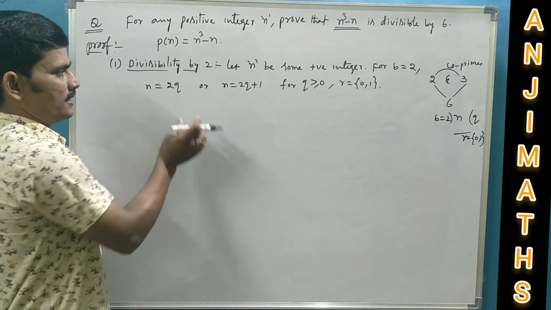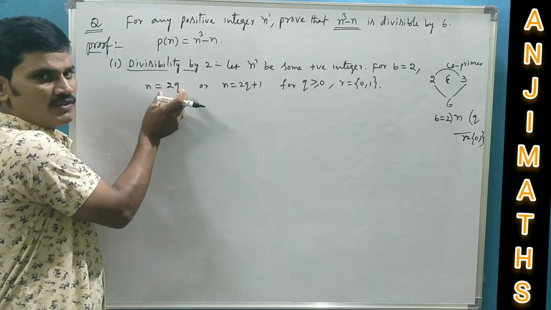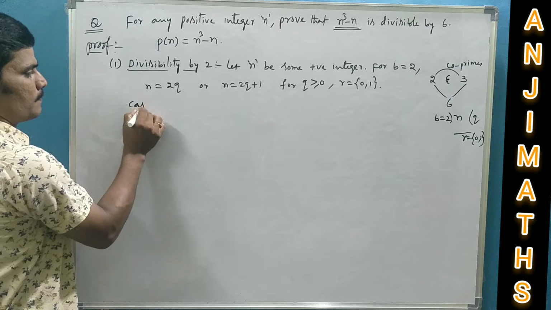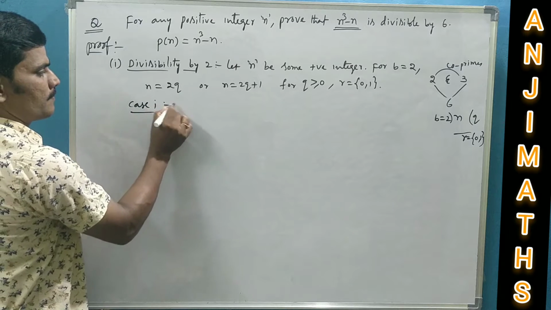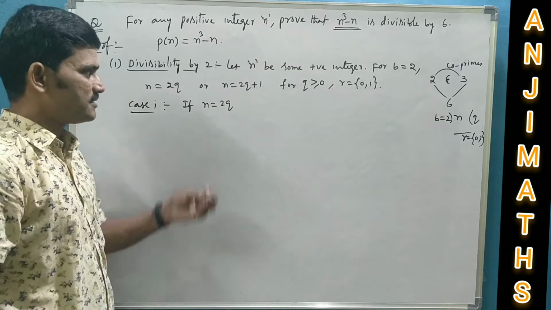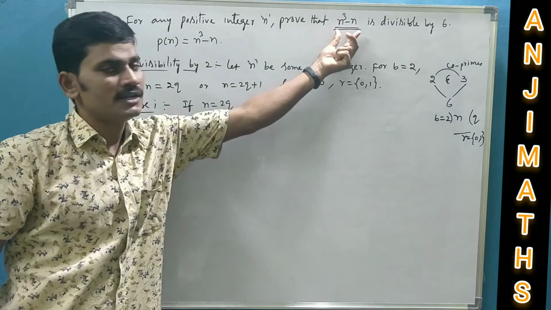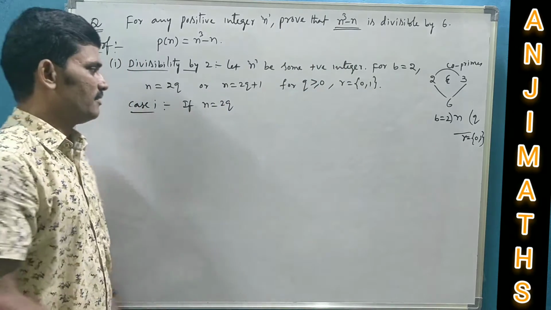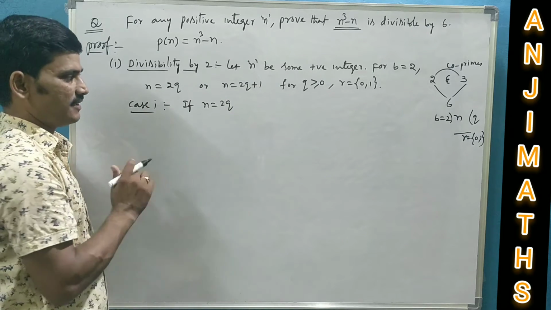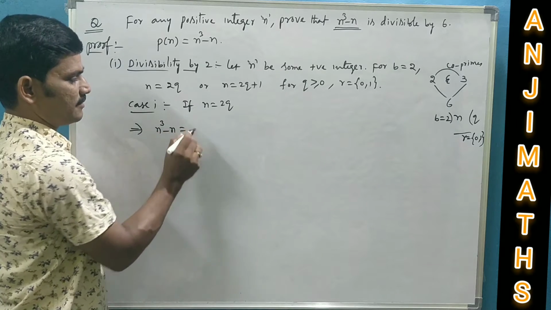So, here remainder is 0, here remainder is 1, so that positive integer may be of the form 2q or 2q plus 1. Case 1: if n is equal to 2q, if the positive integer is of the form 2q, then is n cubed minus n divisible by 2 or not, let us see. n cubed minus n.